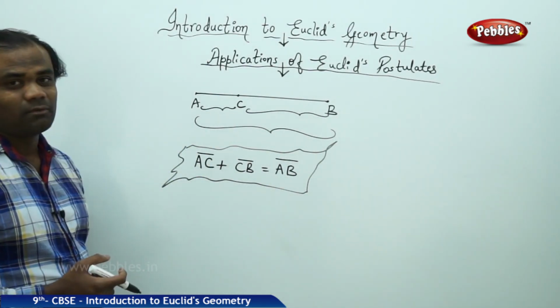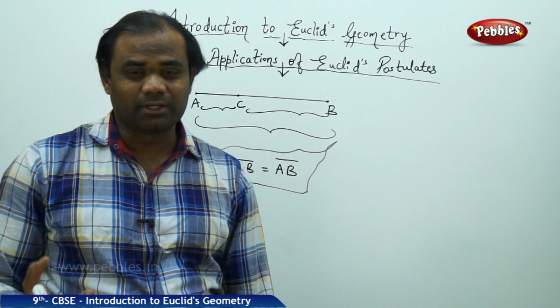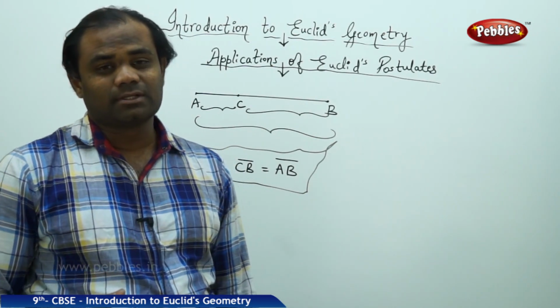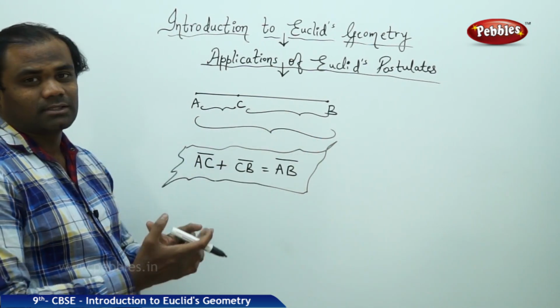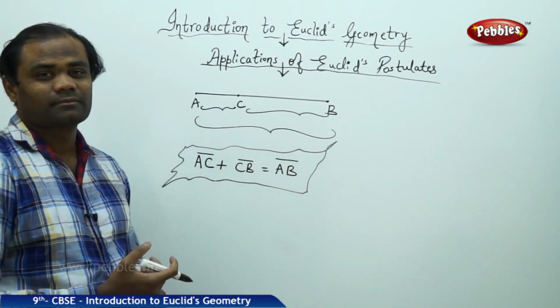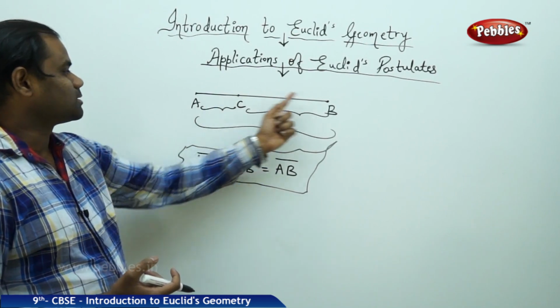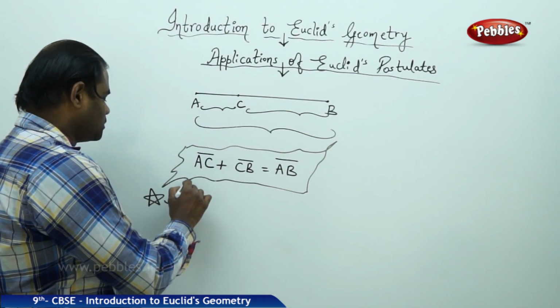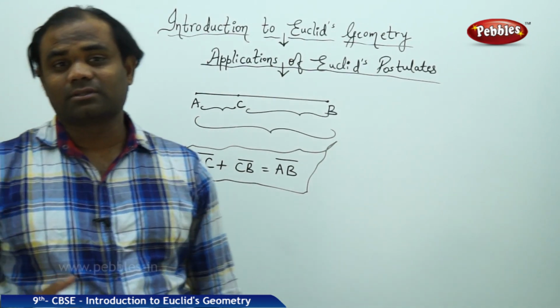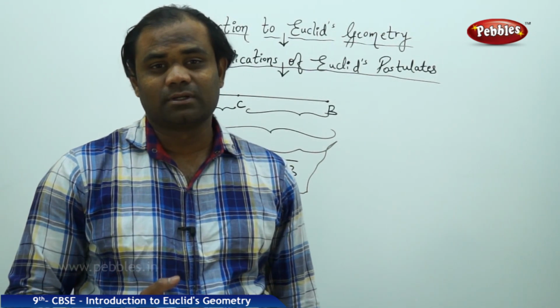So this is postulate number 1, as we have discussed in Euclid's postulates, and we have a property which says the sum of two sides is equal to the longer side. That is, AC plus CB will be equal to AB, is how the property gets derived using Euclid's postulates.